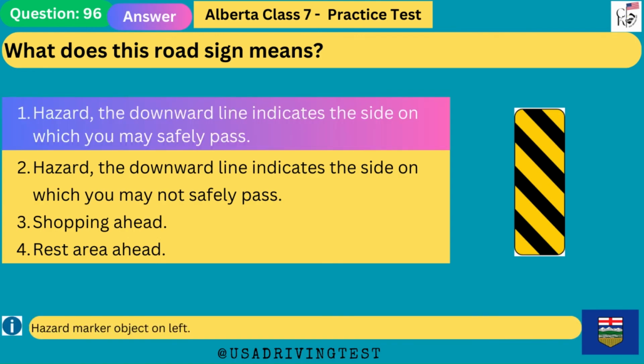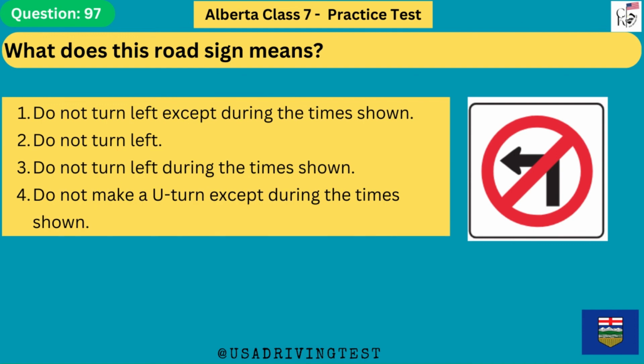Hazard, the downward line indicates the side on which you may safely pass. Hazard marker object on left. What does this road sign mean?